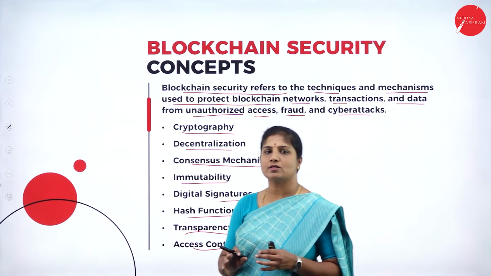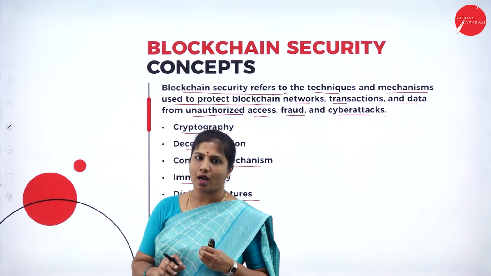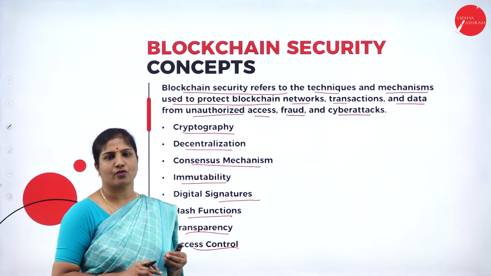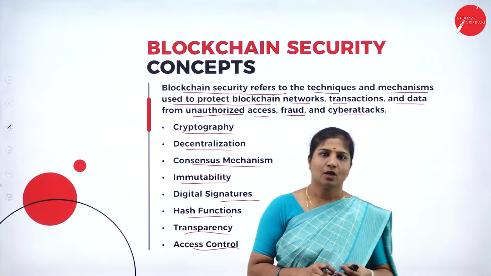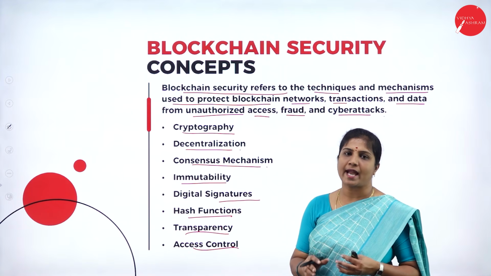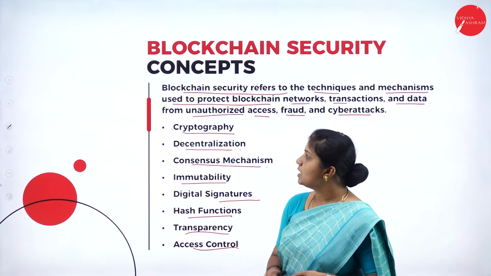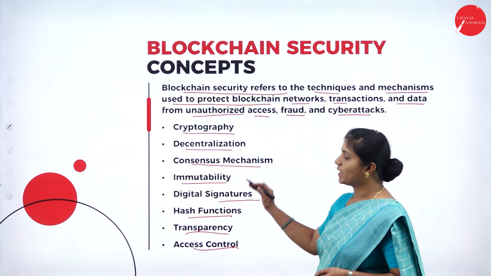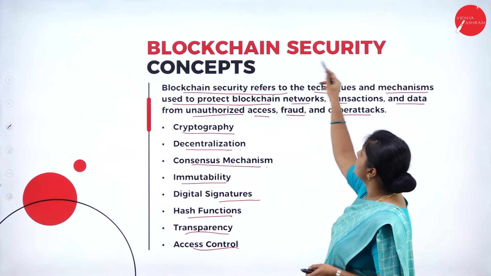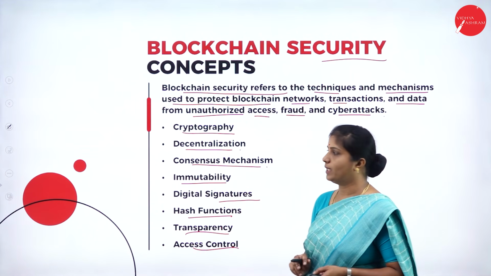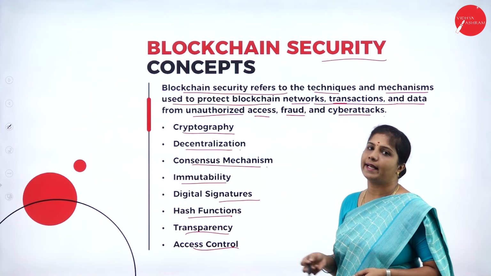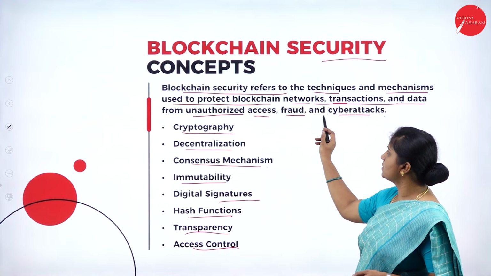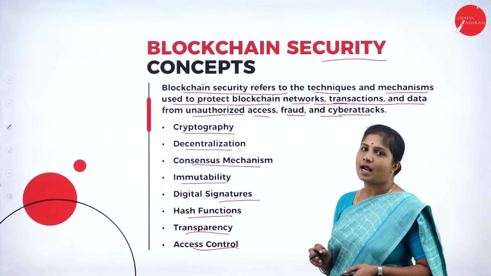There is no central authority to control the access of all the participants. It's decentralized, and each and every participant will have their own access control. So these are some of the concepts we can use for security purposes in the blockchain to secure our networks, transactions and data from unauthorized users, fraud or cyber attacks.